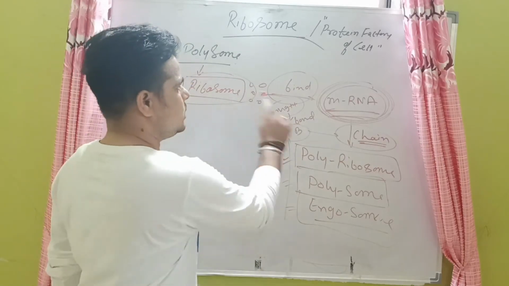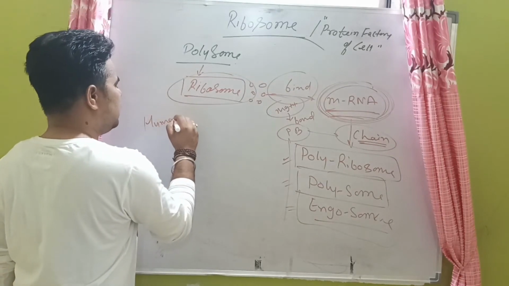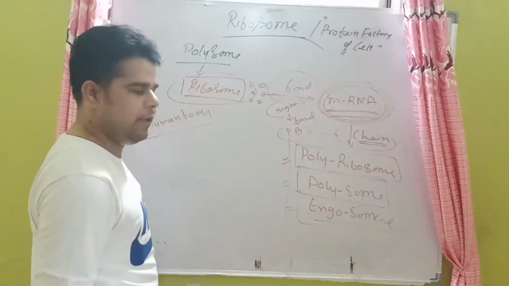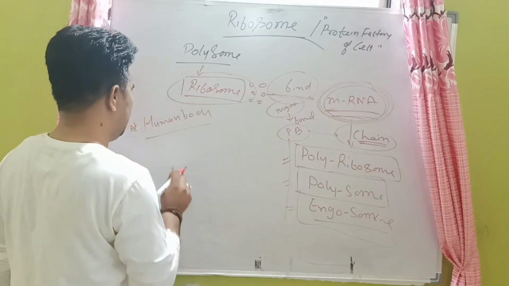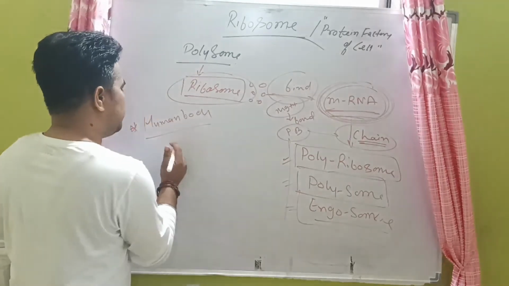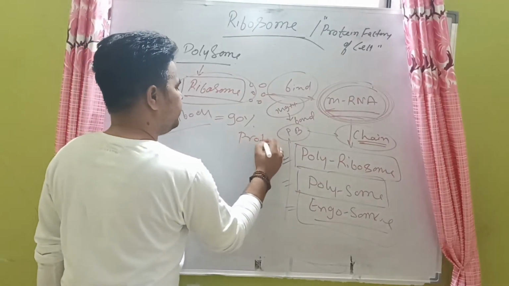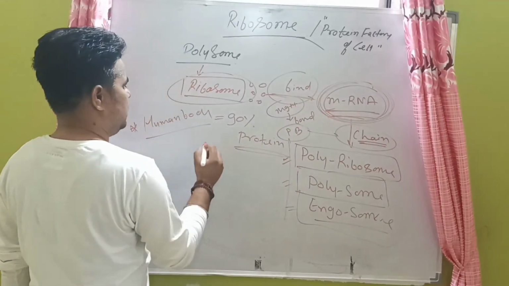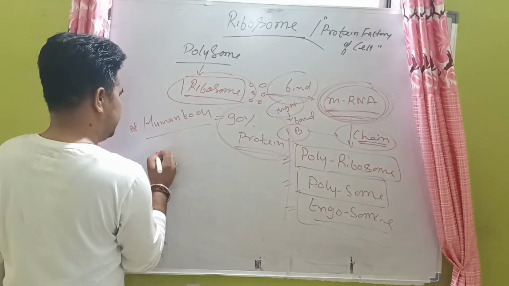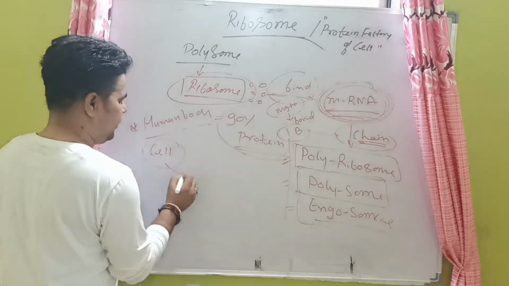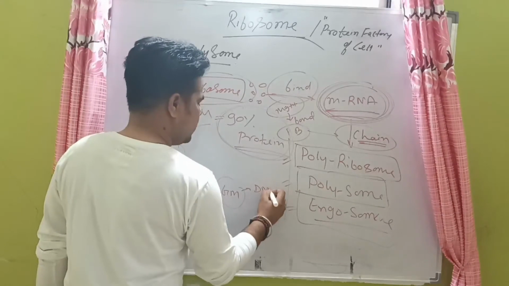Second question: why is this chain required? Because the human body, or any living body, you can take the example of any living organism. So I just take the example of the human body. The human body is 90% protein. Human body is composed 90% of protein. So how is it formed? First, the cell of the human being has a nucleus, and the nucleus has the genetic material that is called DNA, deoxyribose nucleic acid.